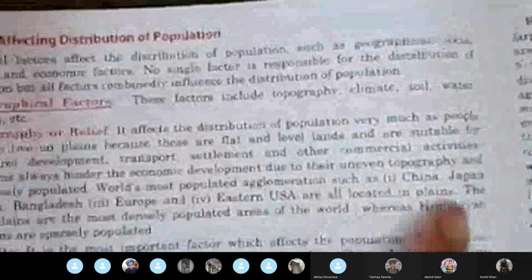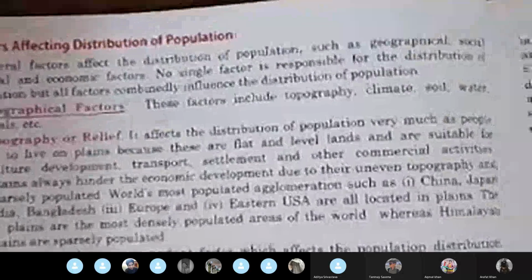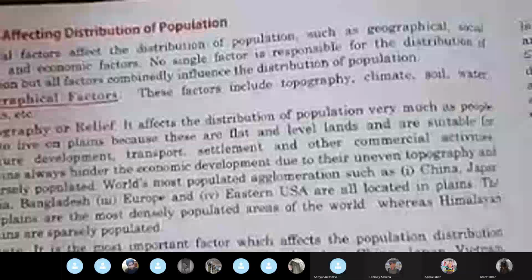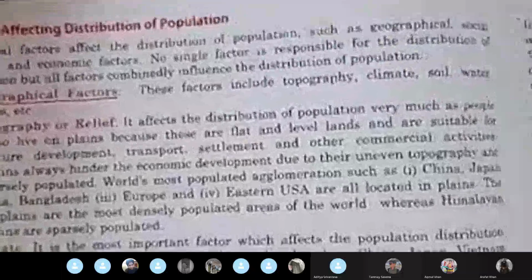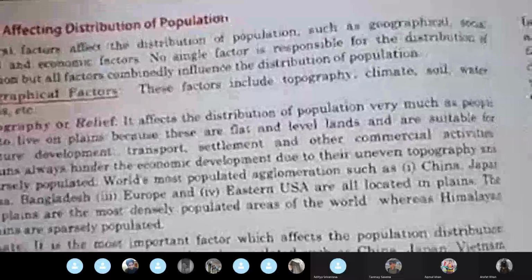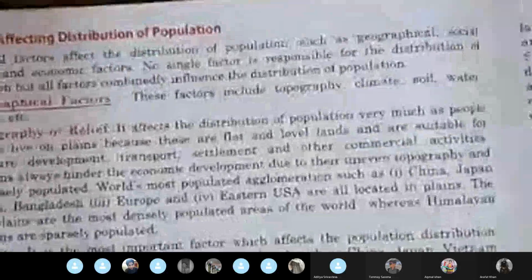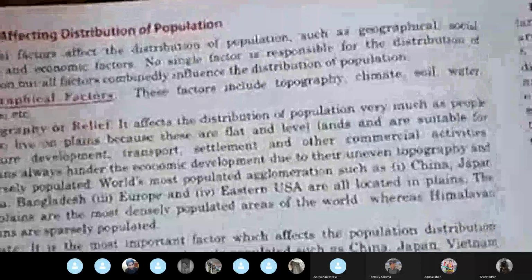Then they have told you the names of various countries, and they have told you that most of these countries which are very populated, they mostly have their population settling because they are located in plains. And then they specifically talk of India, the northern fertile plains or the Gangetic plains, which are very densely populated areas, and they are one of the most densely populated areas in the world. Whereas they have given a comparison to that from India only with the Himalayan mountains. They are very sparsely populated because of the terrain there, because of the topography there.